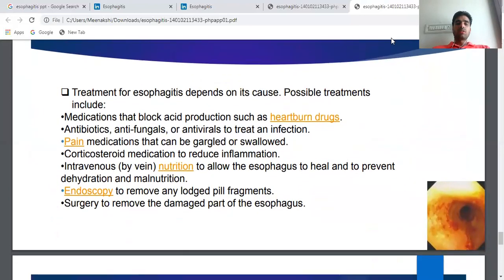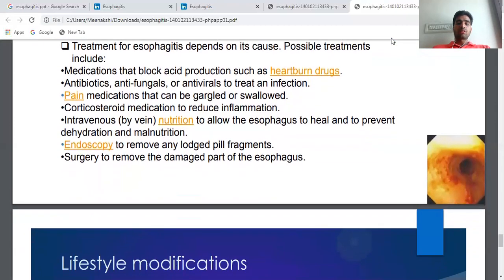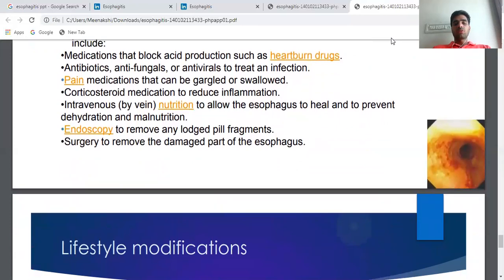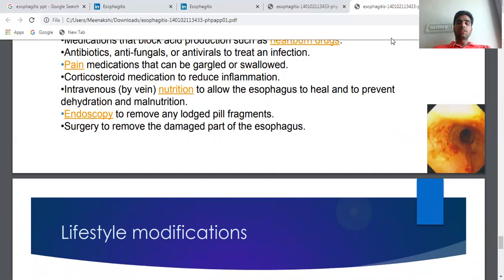Possible treatments include medications that block acid production such as heartburn drugs, antibiotics, antifungals or antivirals to treat an infection, pain medication that can be gargled or swallowed, corticosteroid medication to reduce inflammation, intravenous nutrition to allow the esophagus to heal and to prevent dehydration and malnutrition, endoscopy to remove any loose pill fragments, and surgery to remove the damaged part of the esophagus.